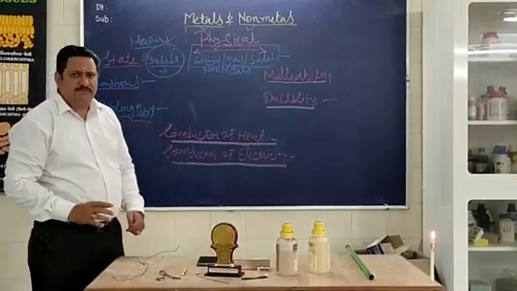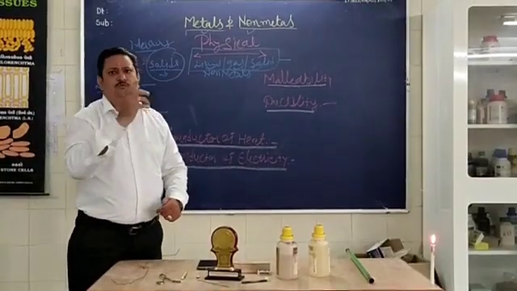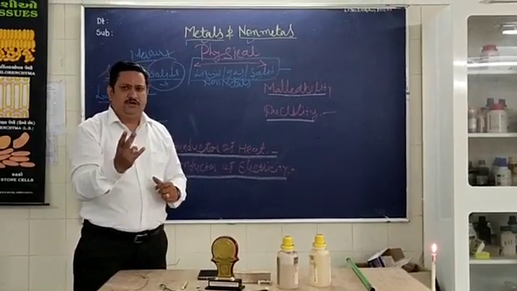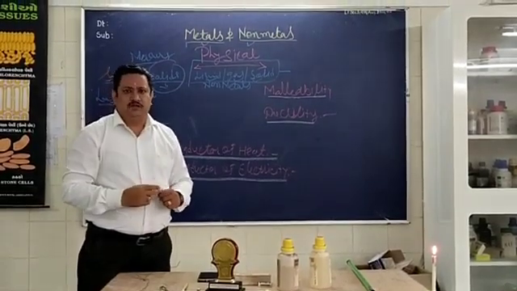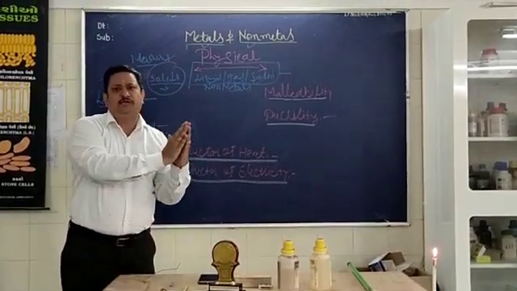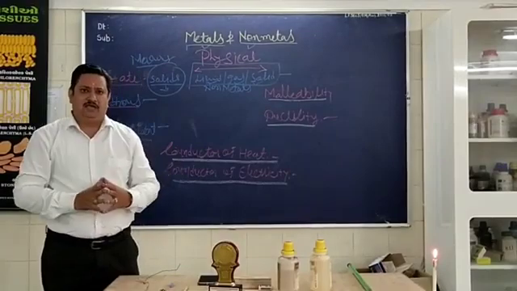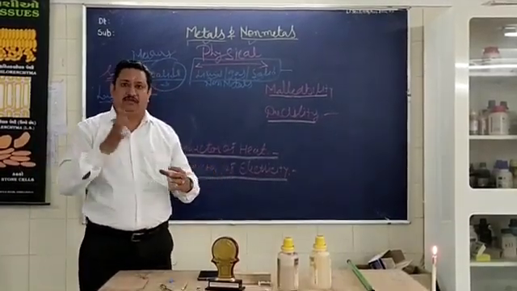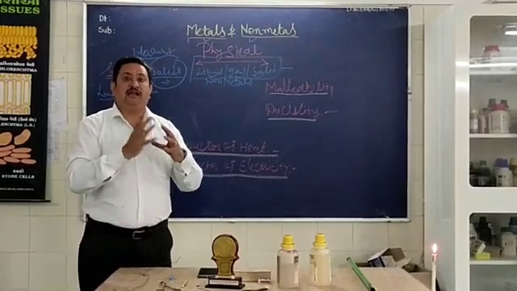Now very easily we have to move towards other properties. But when we go ahead, you have to understand two things. We need to understand the two types of properties of metals and non-metals, and that is physical properties and chemical properties. What are the physical properties?